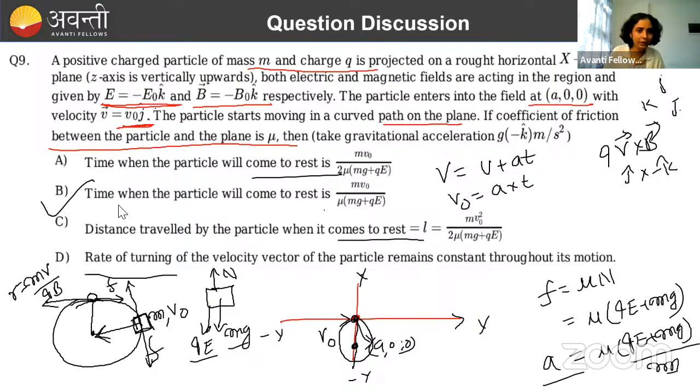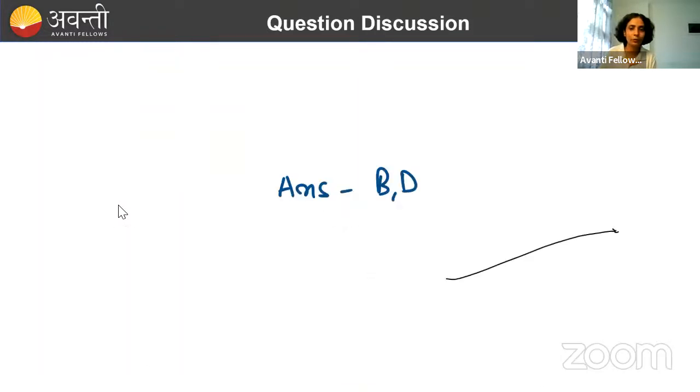Now, rate of turning of the velocity vector of the particle. How will we calculate the rate of turning of velocity of the particle? You just remember why anything turns. If something is going in a circle, why is it turning? Because it has some angular velocity.